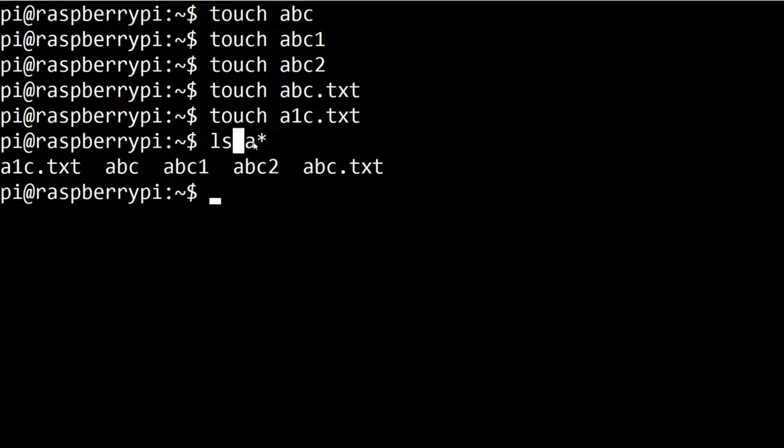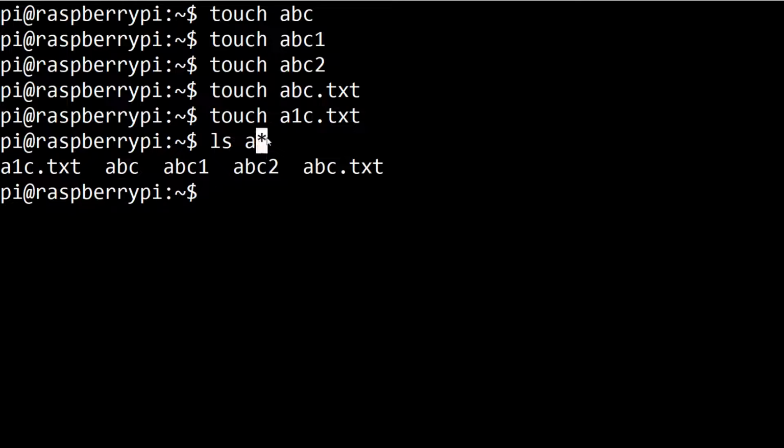It is known as glob in programming, and we are actually using it for specifying the file name. That is why it is known as file name globbing. Now if I mention that file name globbing with the ls command, it is going to work in conjunction with the ls command, and it is going to show us all the file names where the first character is a.